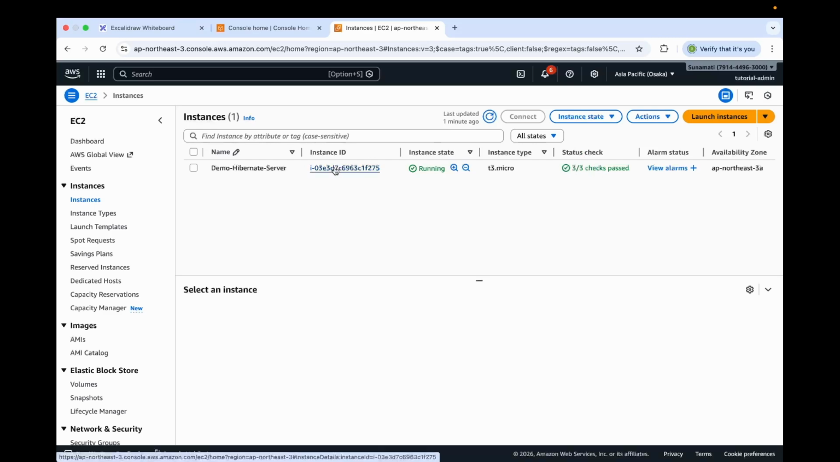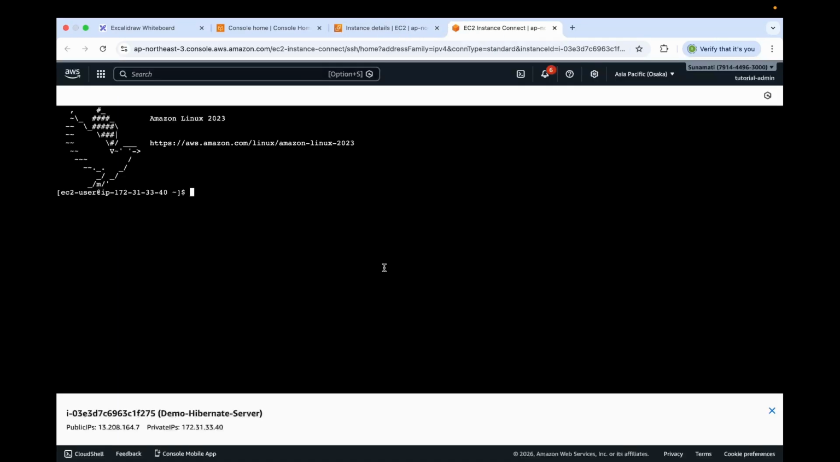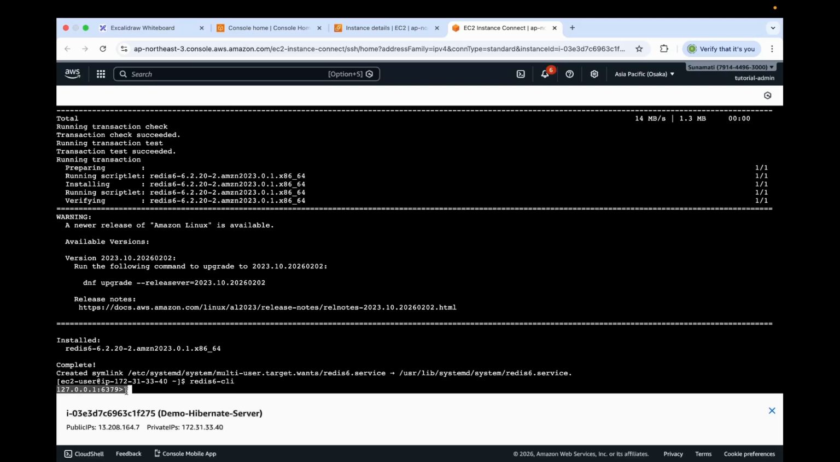So let's click this instance ID, click Connect, and under EC2 Instance Connect, let's click Connect again. Now let's run a command. These commands will install and start Redis. Now let's press Enter to run the command. You see we have successfully executed the 2 commands. Now let's run a command again to connect to our Redis server using the Redis command line client, which will open an interactive shell. You see now we are in the interactive shell.